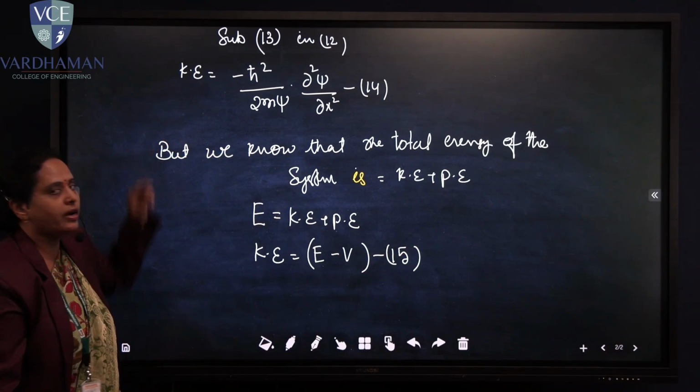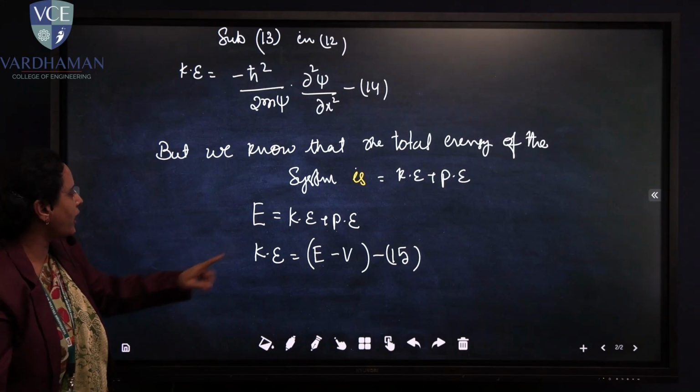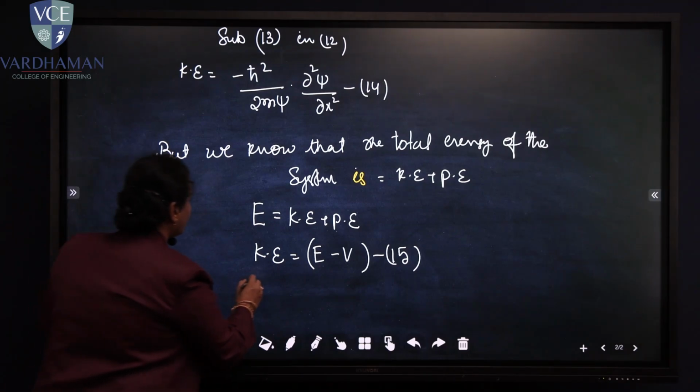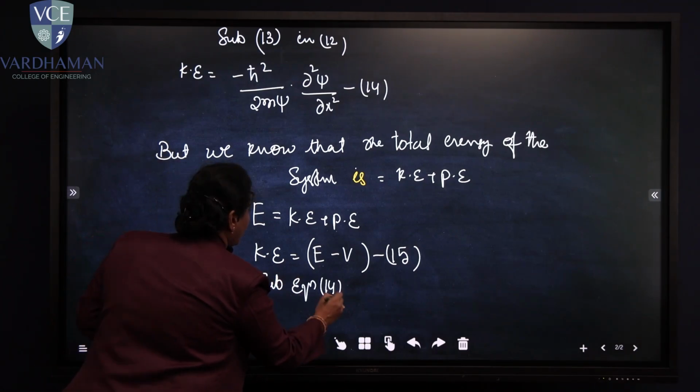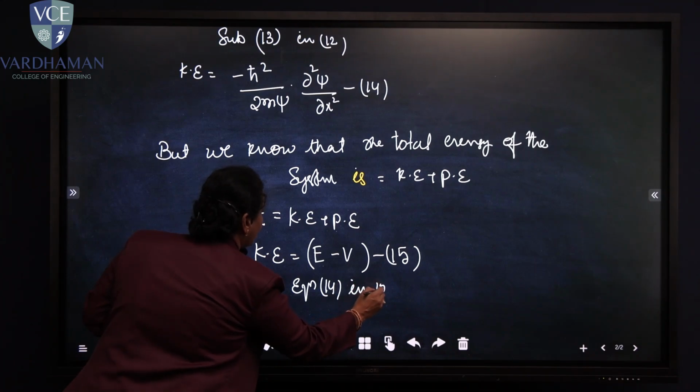But kinetic energy we have already calculated. So let me substitute kinetic energy in equation 15, that is, substituting equation 14 in equation 15.